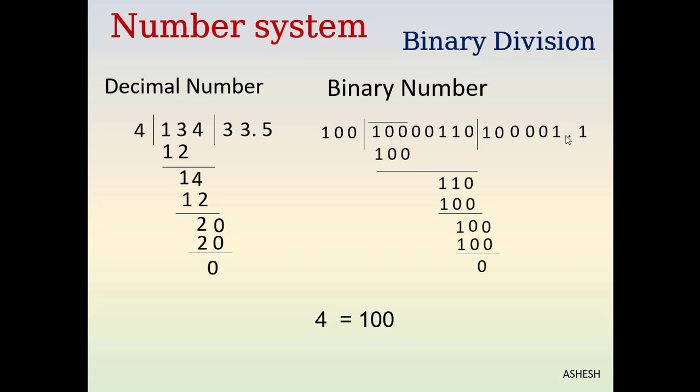Okay, let's see. Decimal 4 is 100. Decimal 134 equals binary 10000110. Decimal 33.5 equals binary 100001.1.